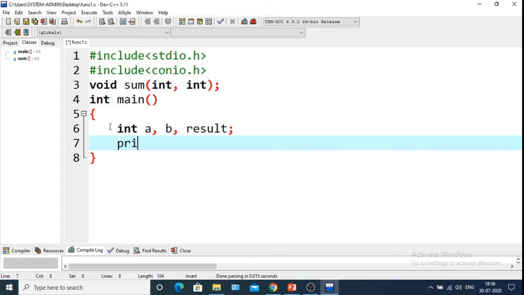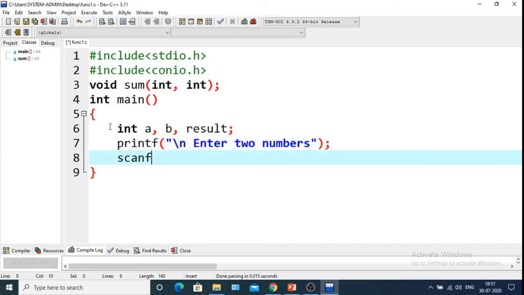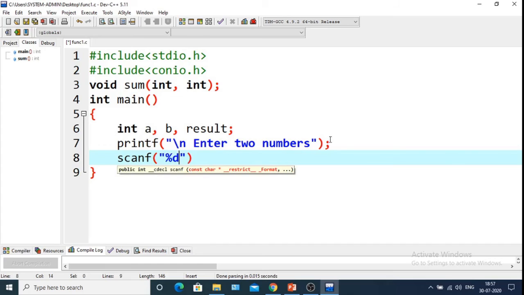Next printf slash n, enter two numbers. So scanf within double quotation percentage d percentage d, comma ampersand a comma ampersand b. So this is the scanf statement.